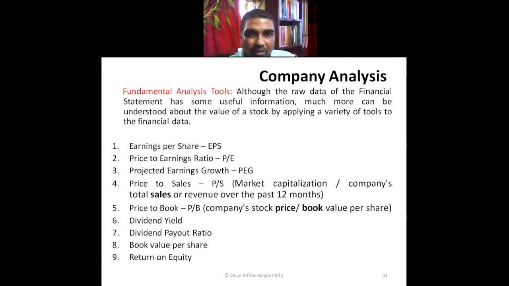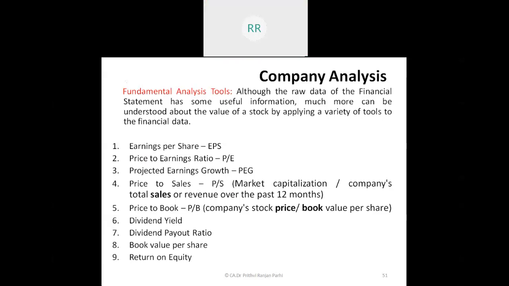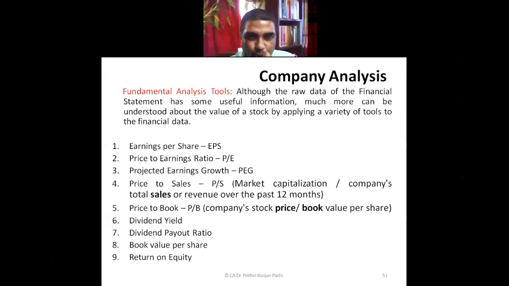Now coming to fundamental analysis tools, there are some tools used in this kind of fundamental analysis. One is earning per share, called EPS. We calculate earning per share. Then price earning ratio, that is P by E ratio, which helps us to make company analysis. Projected earning growth, that's one more calculation.